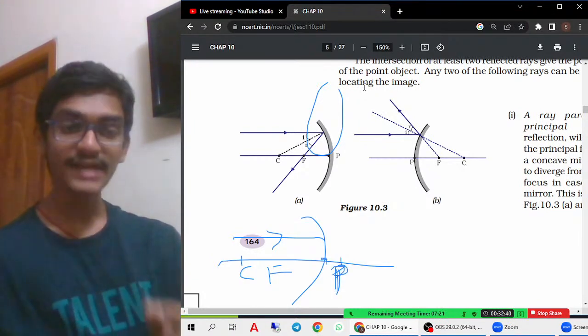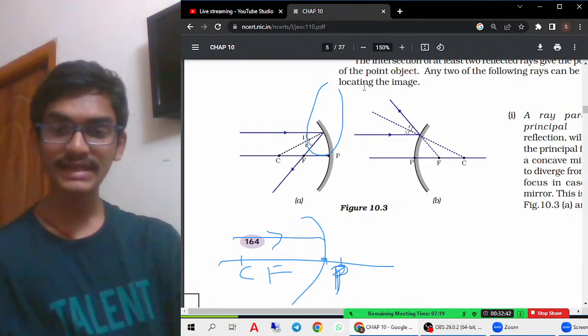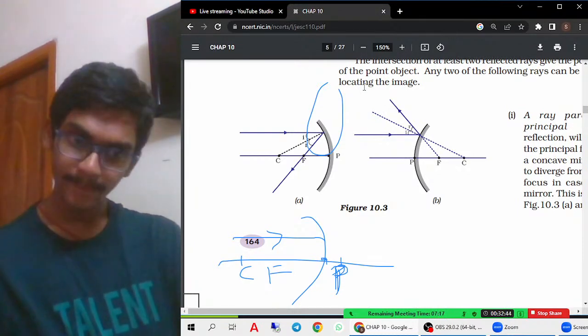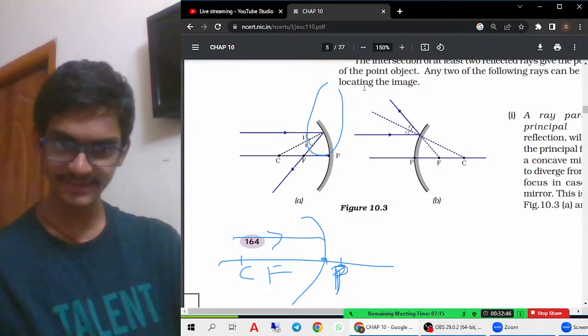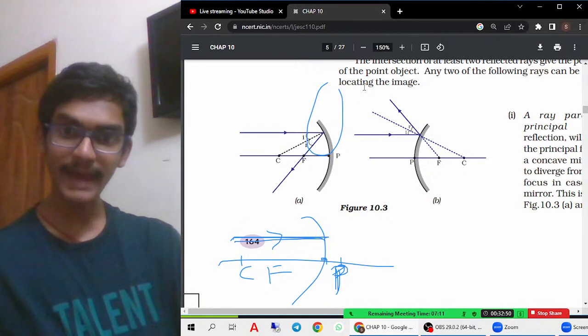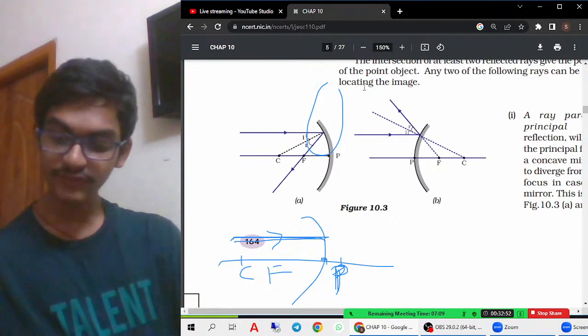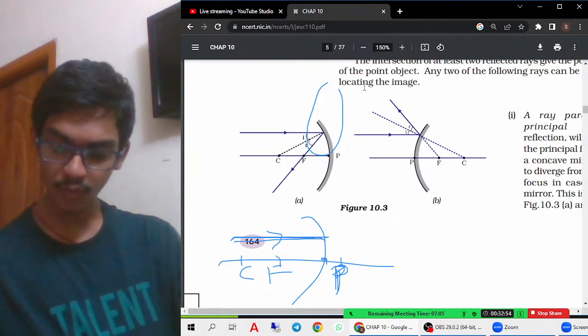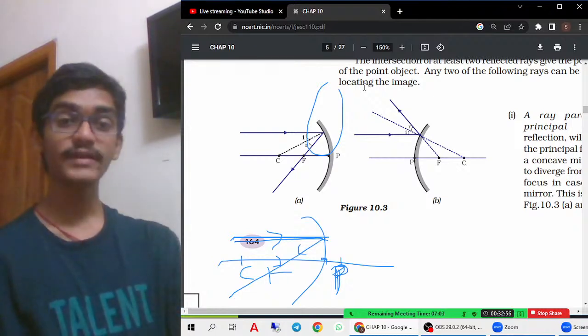The line which is joining the center of curvature and pole is considered to be the principal axis. So a light ray which is drawn parallel to the principal axis, after striking the mirror, will pass through the focus. That is the first rule for the concave mirror.